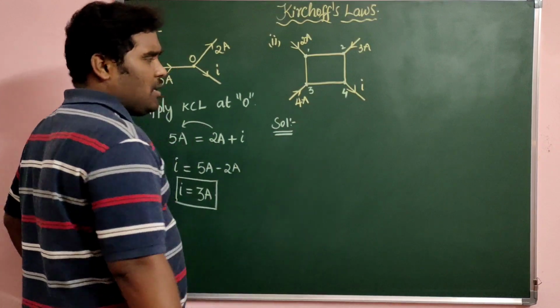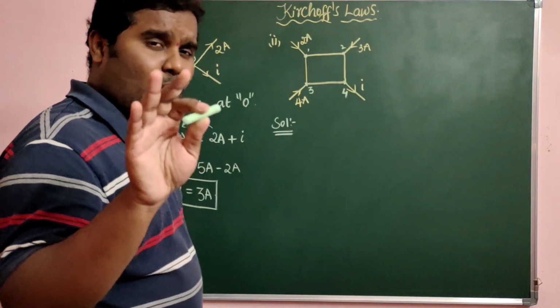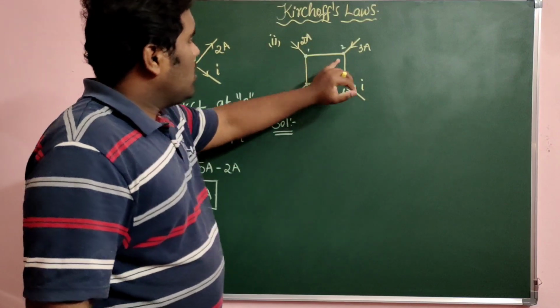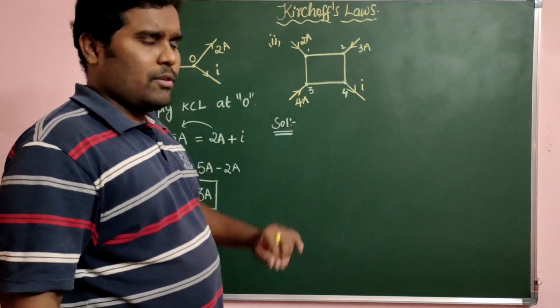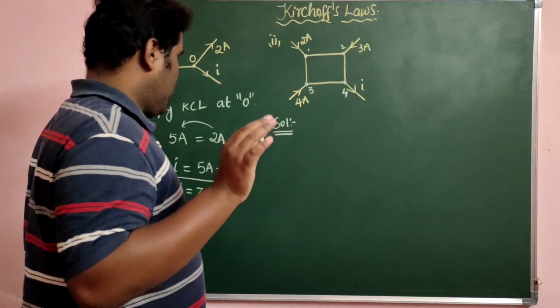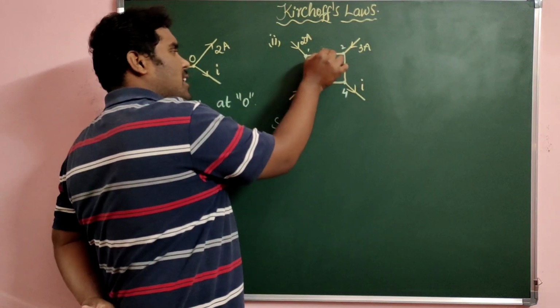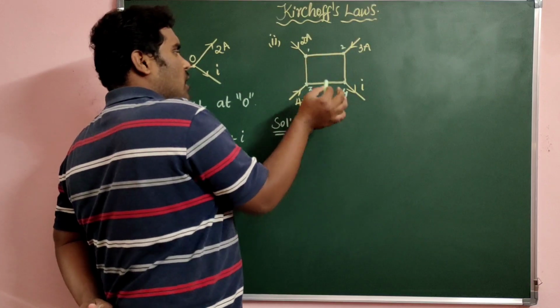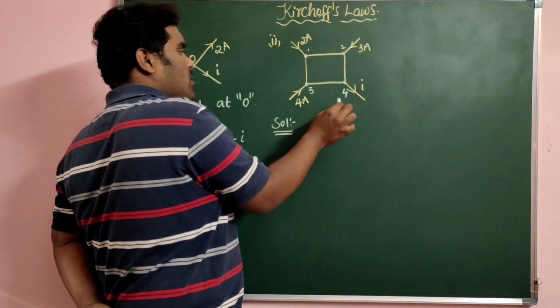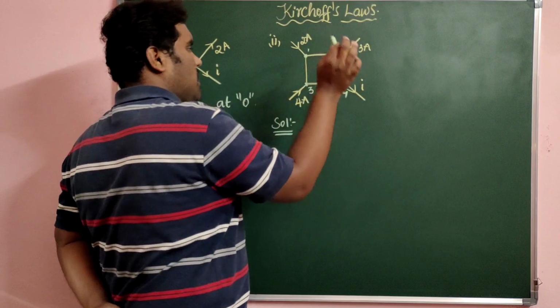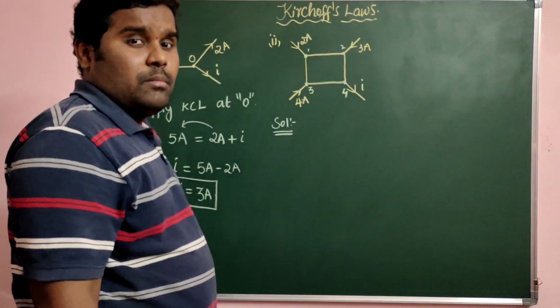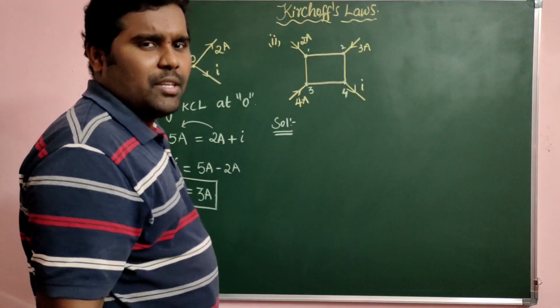If you apply Kirchhoff's current law at the 4 junctions, at 1, 2, 3, 4, you can see there is no direction given for the current in this branch, and at the same time in this branch also, in this branch and in this branch.